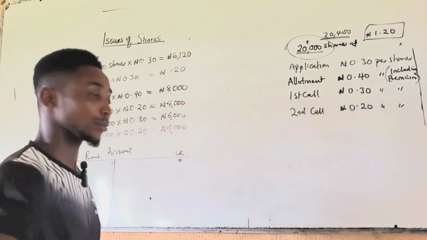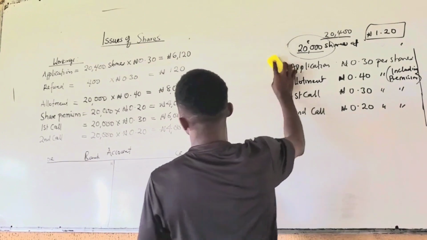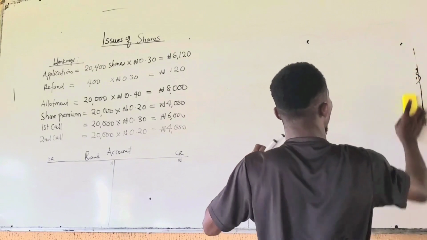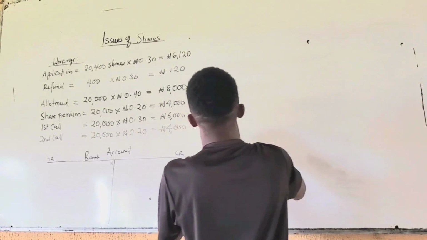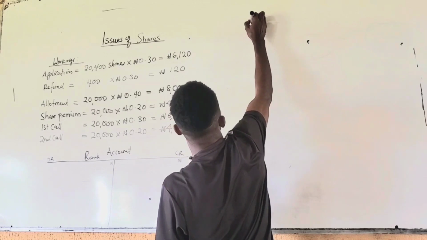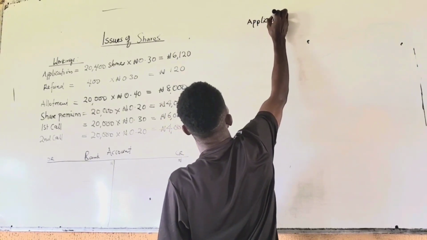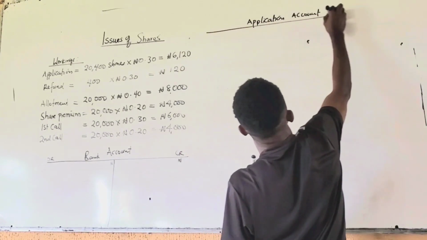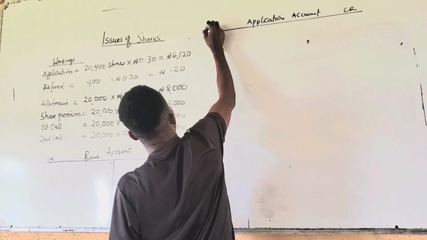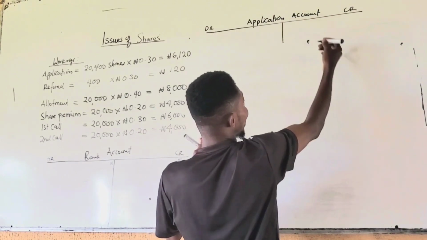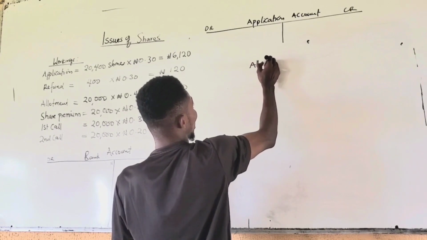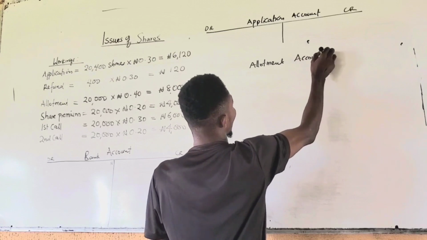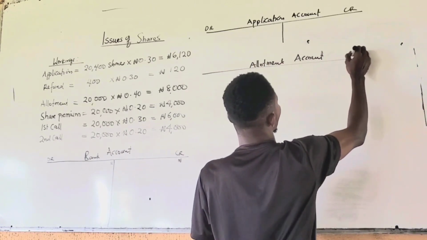Allotment account. I think we are done with this information. Allotment account. Okay, application account. In some cases, some people treat application and allotment account together. It doesn't make any difference. You can also treat both of them in one ledger. So, application account, allotment account.